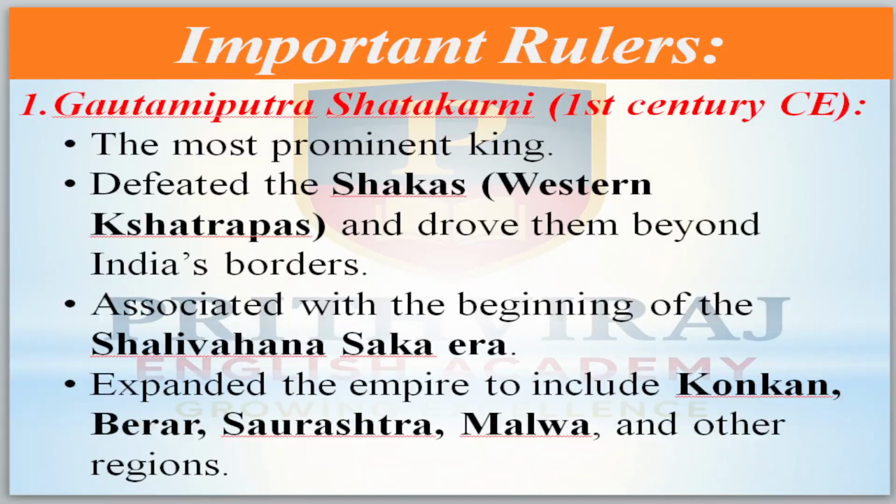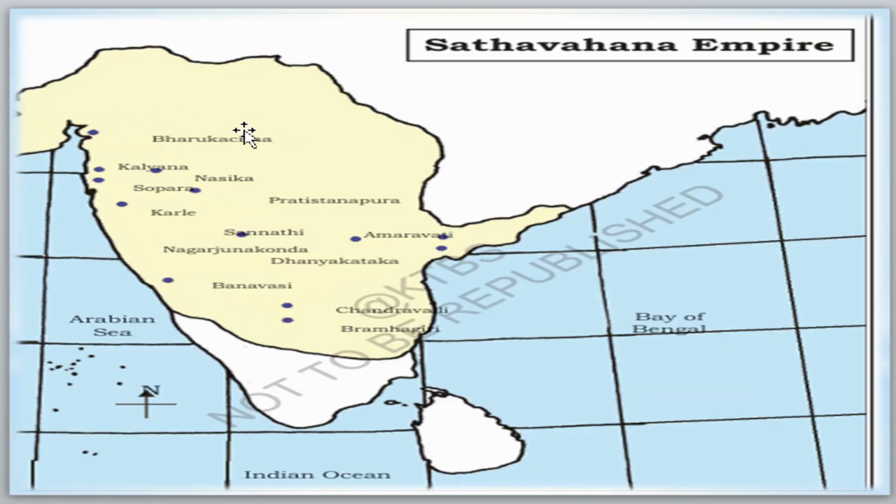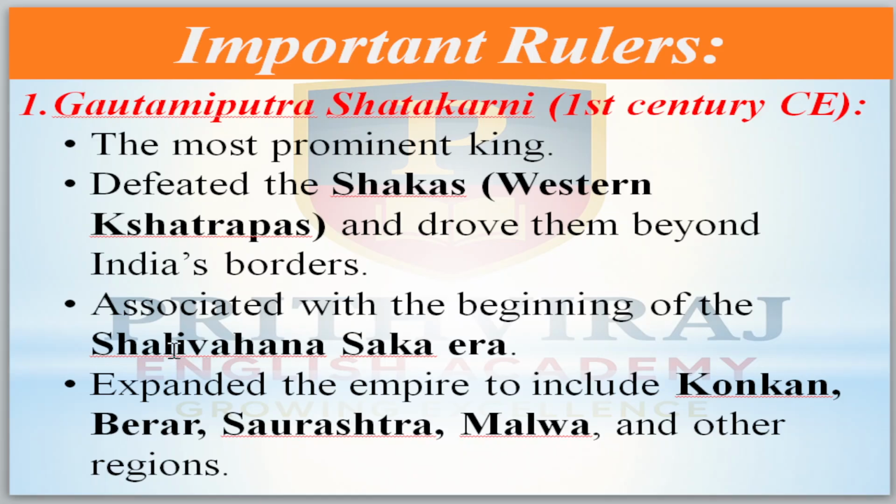He is associated with the beginning of the Shalivahana Saka era. We still use the Shalivahana calendar today, which was started by Gautamiputra Shatakarni. It is a major contribution of the Shatavahanas to Indian society.